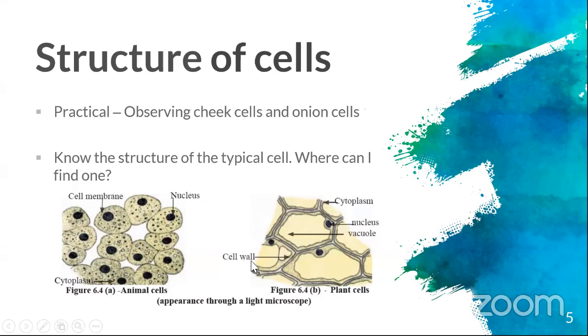And then look at this. There's a cell wall present in the plant cell. But do you find a cell wall in the animal cell? No, right? So can you see, animal cell and plant cell are different from each other, but both of them are cells, right? So we are going to look at both of them, right? What are the differences? What are the common parts? We'll be looking at it in the next slide.